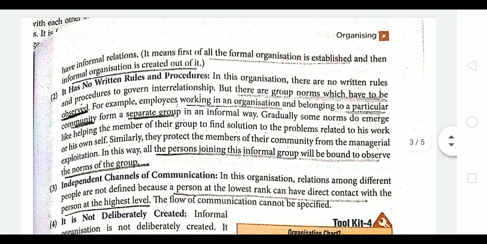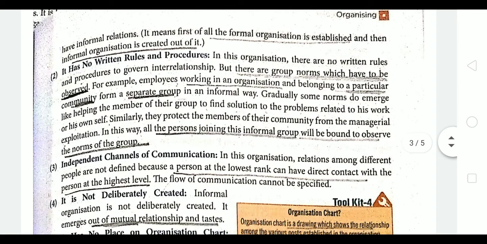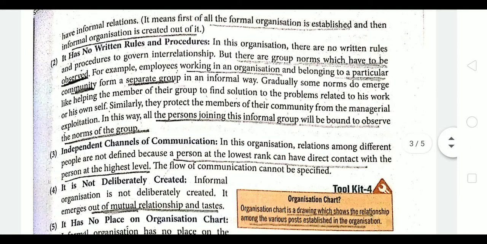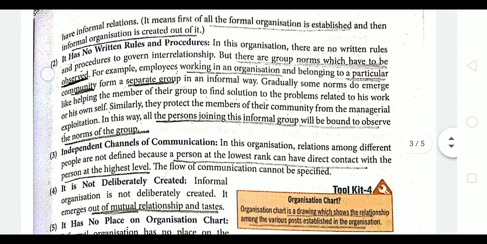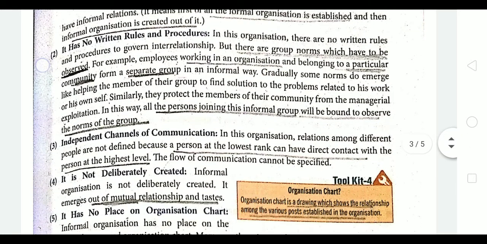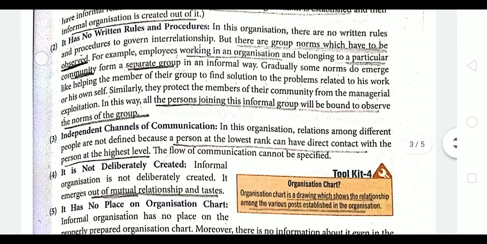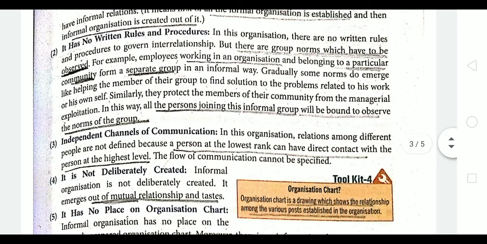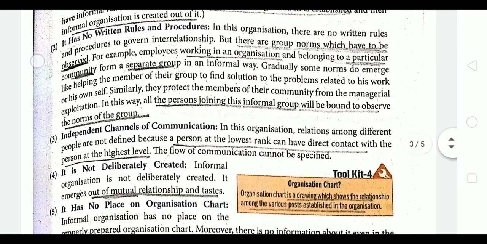So when relationships are established, superior-subordinate relationships are established automatically. We can't say it is deliberately created; it is created out of some certain common interest or taste. Directly, informal organization is created. It has no written rules and procedures, as in the case of formal organization, where we have rules and regulations and all the employees have to work according to them. But in informal organization, there are group norms which have to be observed, right?